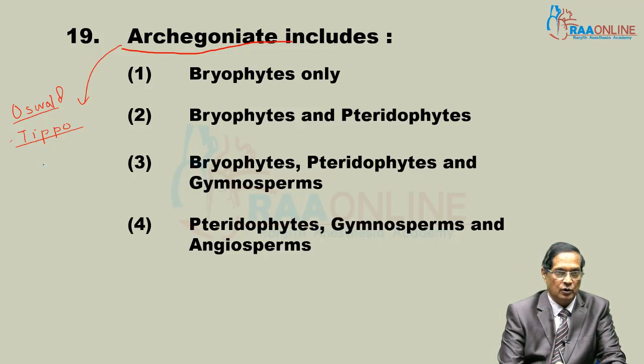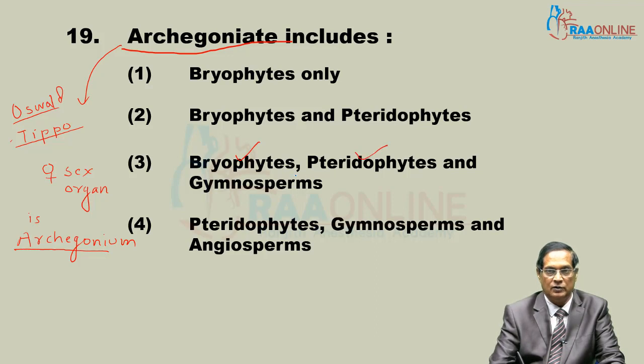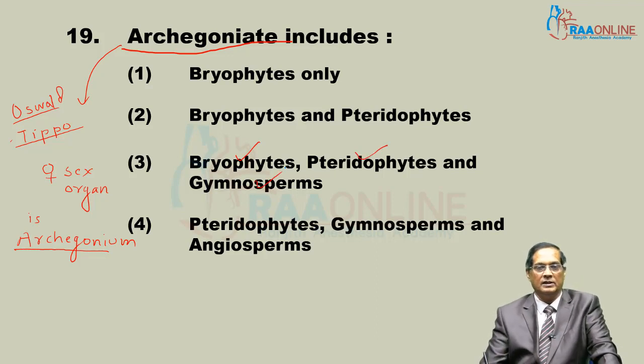It is for those in which the female sex organ or reproductive organ is archegonium. Archegonium as the female sex organ is found in Bryophyta, Pteridophyta, and gymnosperm, not in angio, not in thallo.